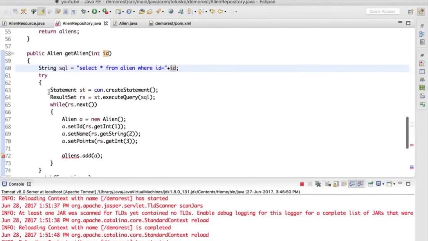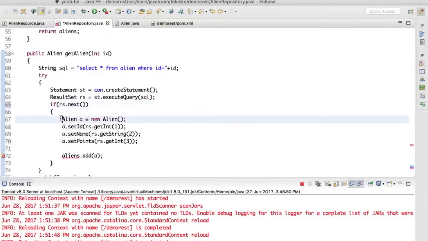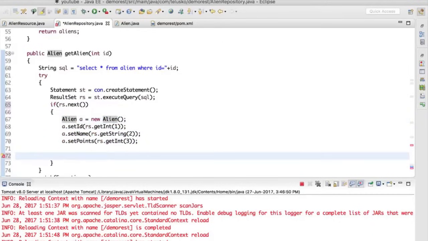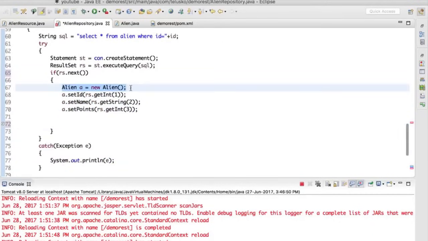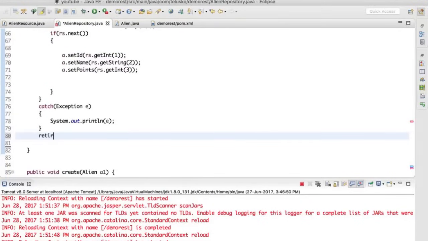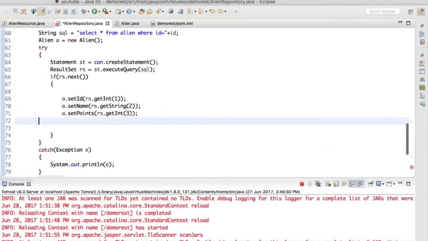Okay, so same thing. The only thing is we don't have to use a while loop here. We have to use an if, because we will not be running a loop, since when you run this query, it will return only one value. So we'll say if rs.next, we'll set all this. We'll create an object and we'll not add it. We'll return the same object. And to return the same object, of course, we have to create it outside somewhere here so that we can actually return it. And at the end, we'll say return a, right? That's the only change we have to do.